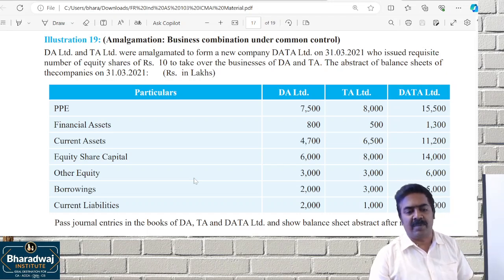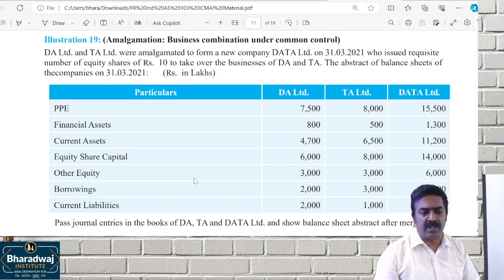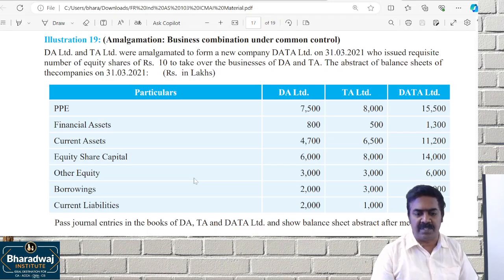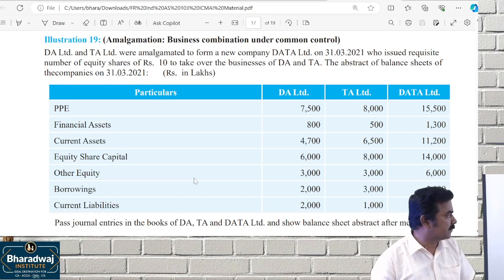DA Limited, TA Limited were amalgamated to form a new company called Data Limited on 31st March 2021, which will issue the requisite number of equity shares of ₹10 each to take over the business of DA and TA. Abstracts of the balance sheet are given to us.